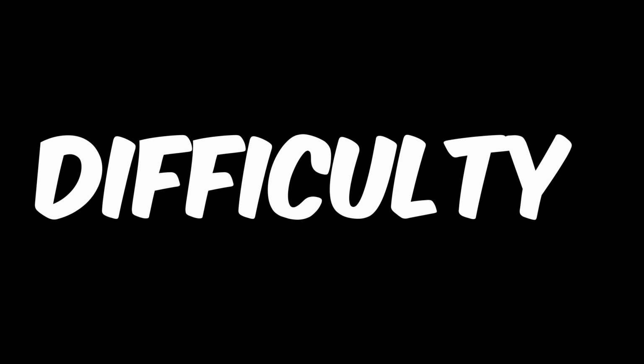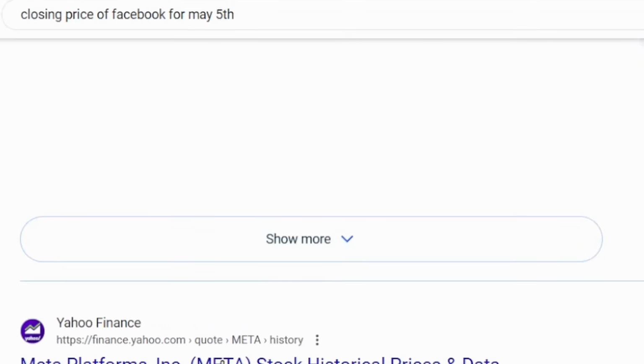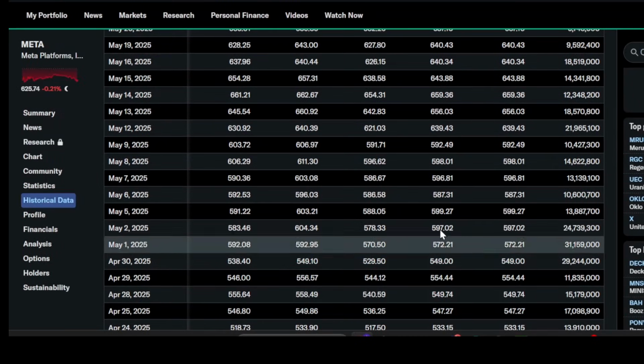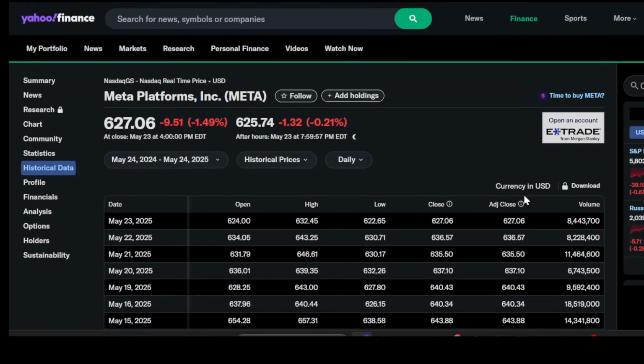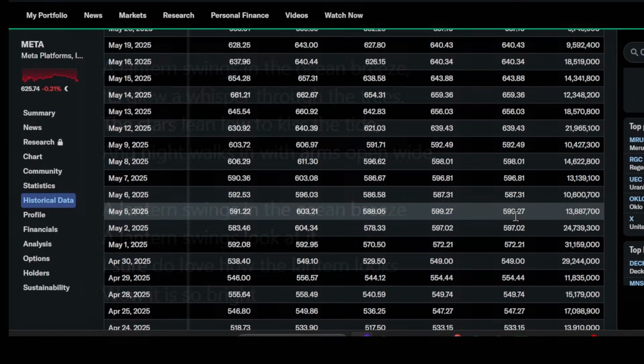Okay, now to ramp up the difficulty just a little bit, what is the closing price of Facebook for May 5th? And we want the closing price, so just double check that you're not actually looking at the open, the high, the low. You want the closing price for that day. For questions like these, we always want to verify that this information is correct and it's not just returning a random value or a hallucination.